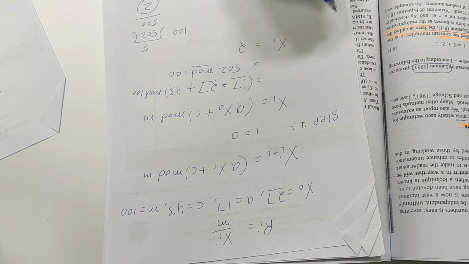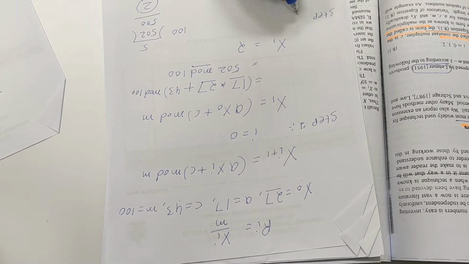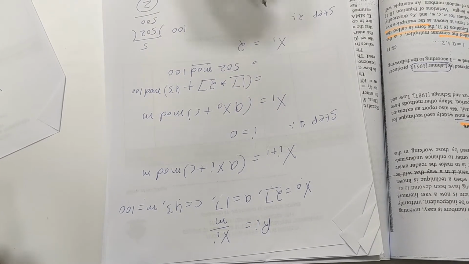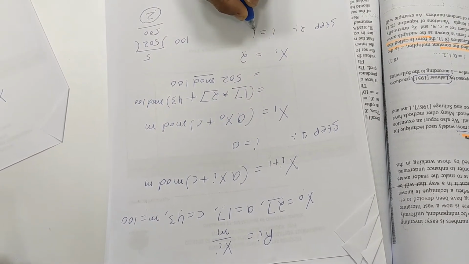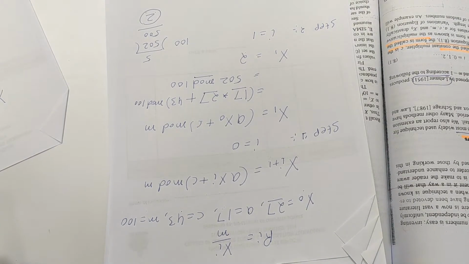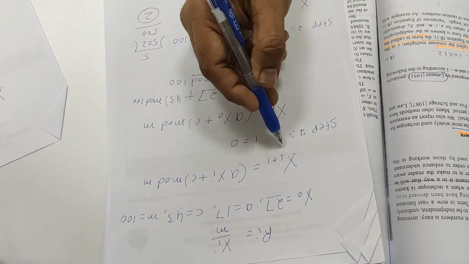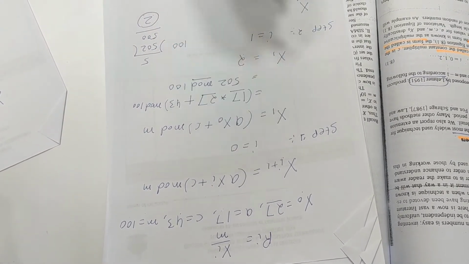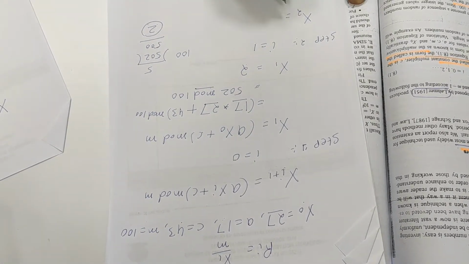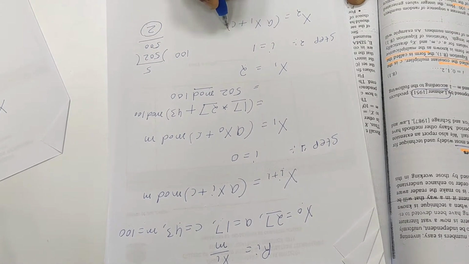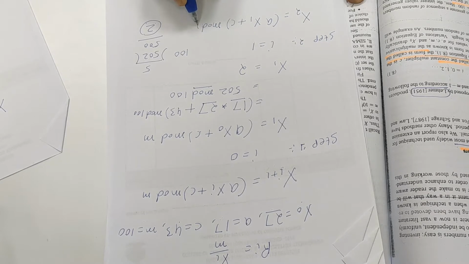Now, step number 2. I will tell you a shortcut also to get this value. Don't worry, just wait. Now I equal to 1. We will put I equal to 1 in the equation. So 1 plus 1 equal to 2: x2 equals a x1 plus c mod m.